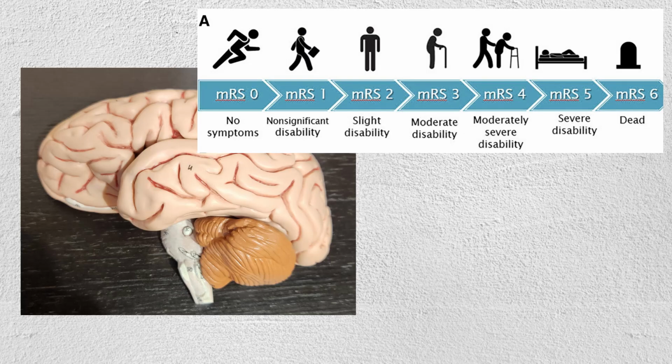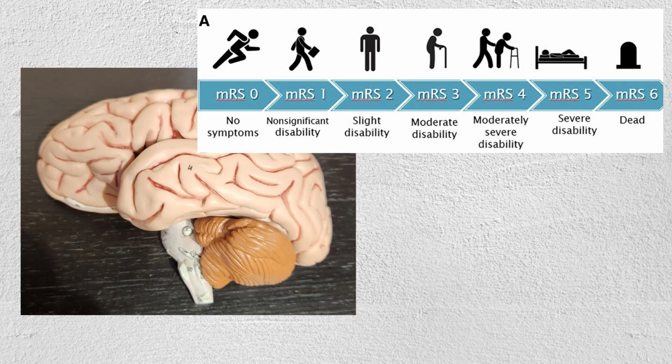Time is of the essence in stroke management. Swift evaluation is crucial, as certain treatments, such as thrombolytic therapy, are most effective within the first few hours after symptom onset. The concept of time is brain underscores the urgency of early intervention to minimize potential damage.